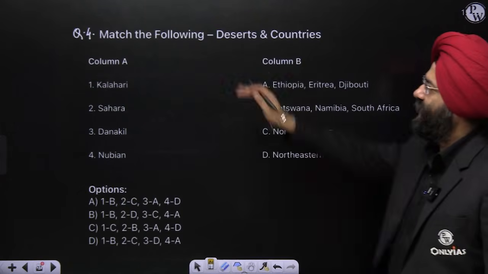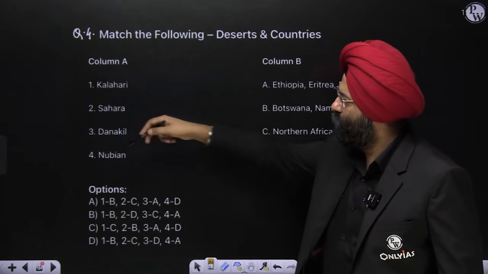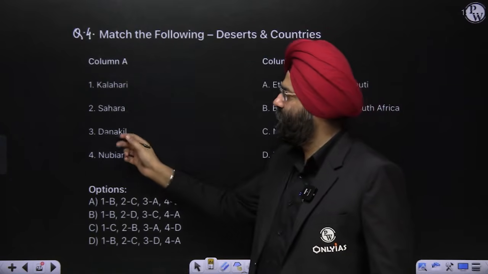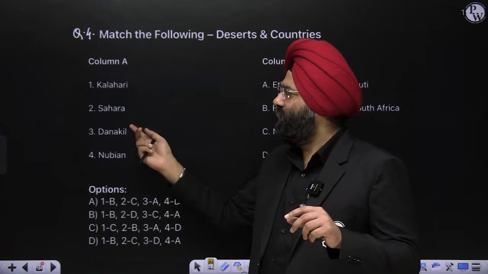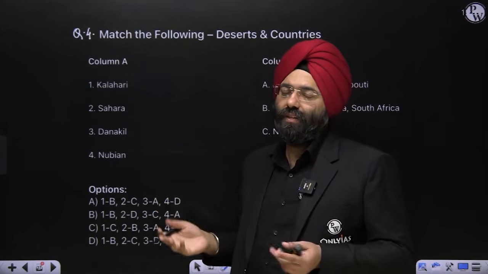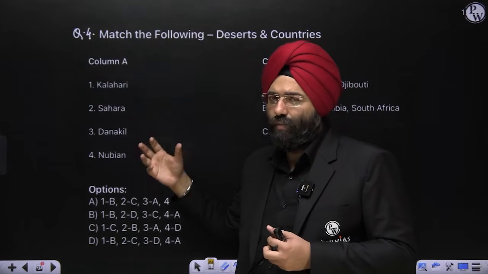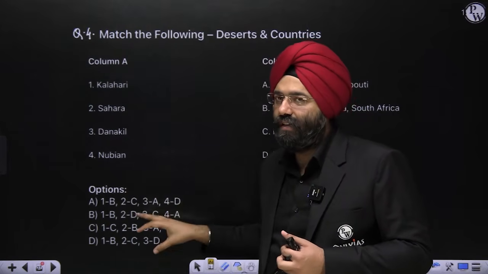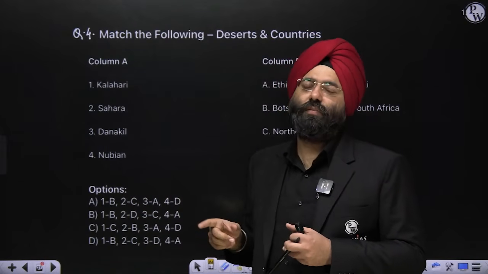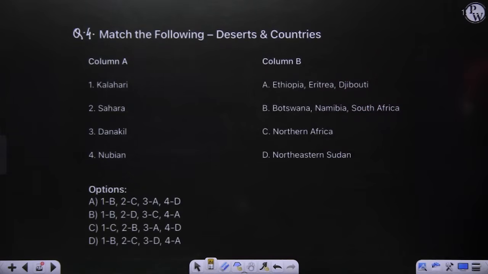Last question. This is match the following. I'm not mentioning it, you can just have a look. Column: Kalahari, Sahara, Danakil and Nubian. Over here, this is a column. Now, please understand, it is quite possible that you might not know the name of one or the other, but you know three of them, which we've been taught, so you should be able to answer them. You will come across such things. Please remember, if you do not know one or the other thing, that does not create a problem, because if you know the others, you will be able to derive the answer. Important is getting the answer, not knowing every single thing over here. This is the art of answering MCQs. Please pause the video, write it down and correct it, right?